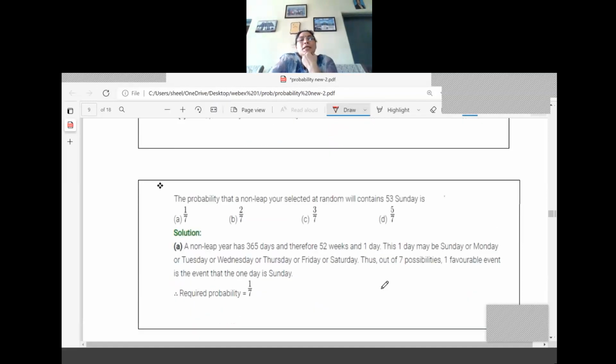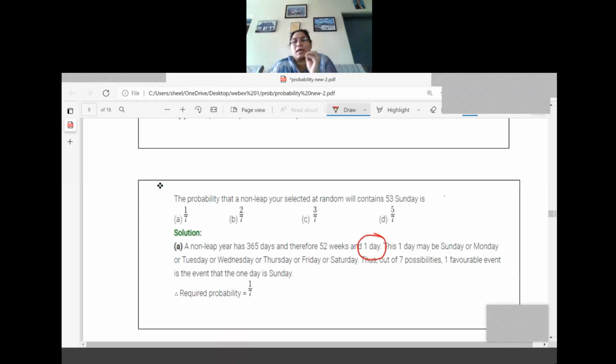Next, the probability that a non-leap year selected at random will contain 53 Sundays. Last class we have studied about a leap year question. The question now is asked for a non-leap year. So in a non-leap year, how many days are there? 365 days. So we will get 52 weeks. In a leap year also we will get 52 weeks. In addition to that, in a leap year we get 2 days. But in this case, what will happen? We will get only 1 day only.